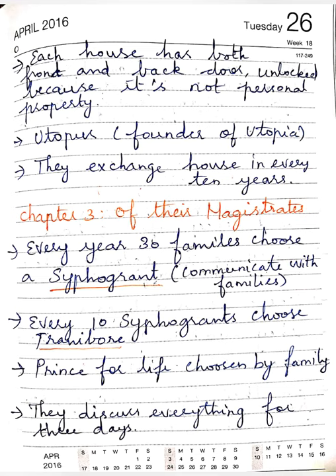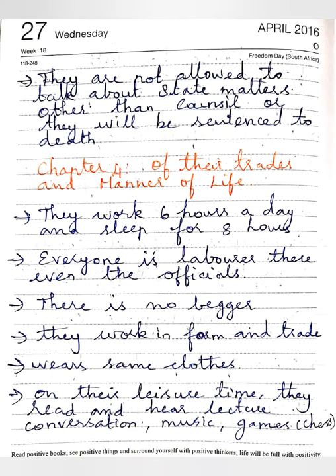They discuss everything for 3 days. They don't decide everything in a single day's discussion. They are not allowed to talk about state matters outside the council, or they will be sentenced to death.